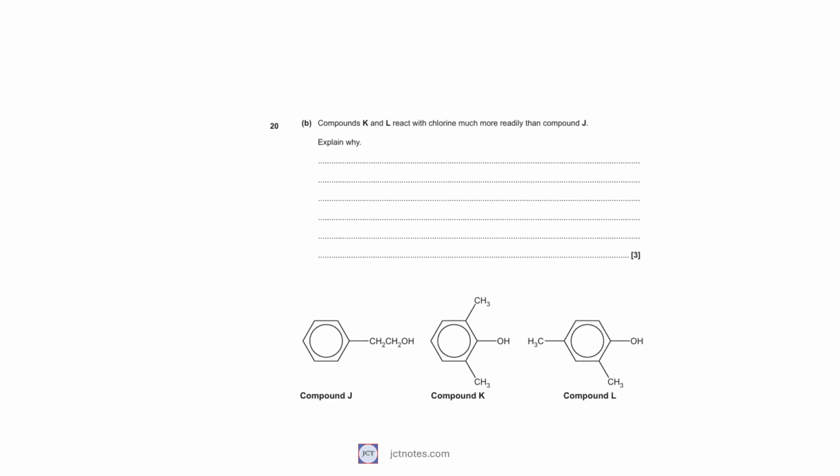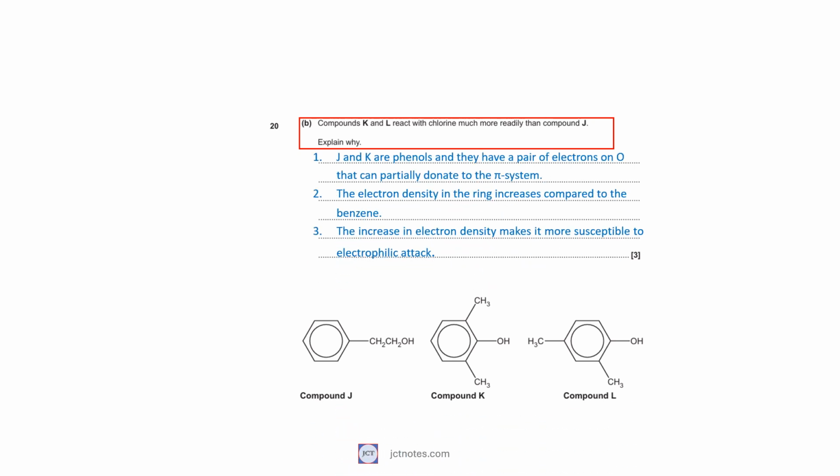In part B, of question 20, we are asked to explain why compounds K and L react with chlorine much more readily than compound J. In bullet points: J and K are phenols and they have a pair of electrons on the oxygen that can partially donate to the pi system. The electron density in the ring increases compared to benzene. The increase in electron density makes it more susceptible to electrophilic attack.